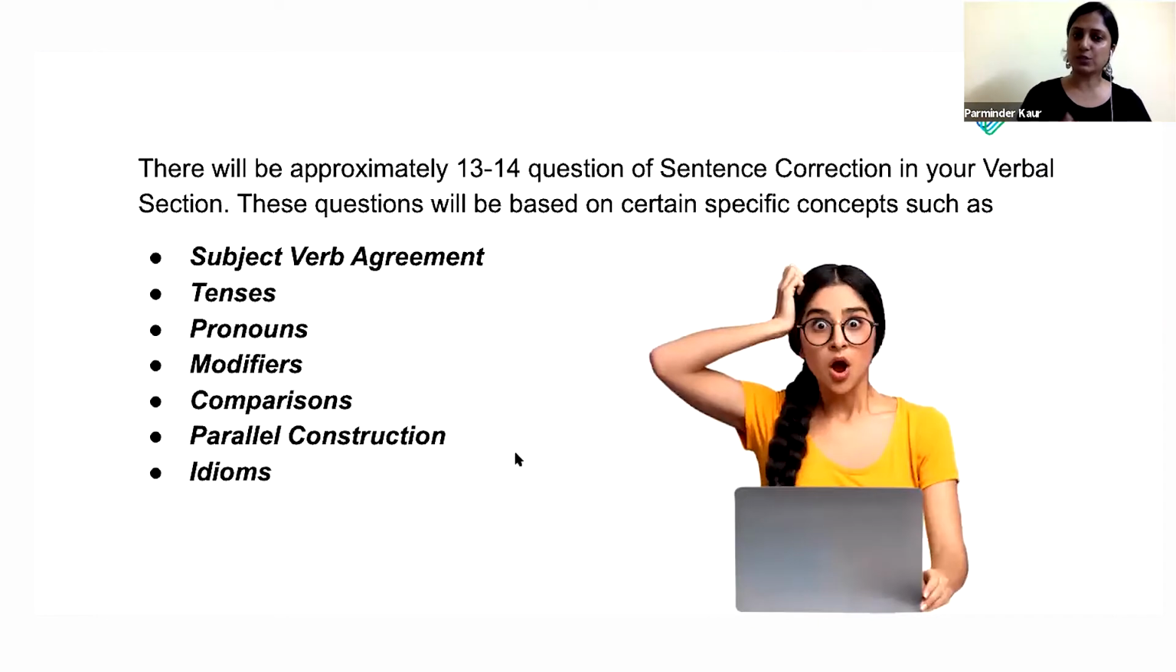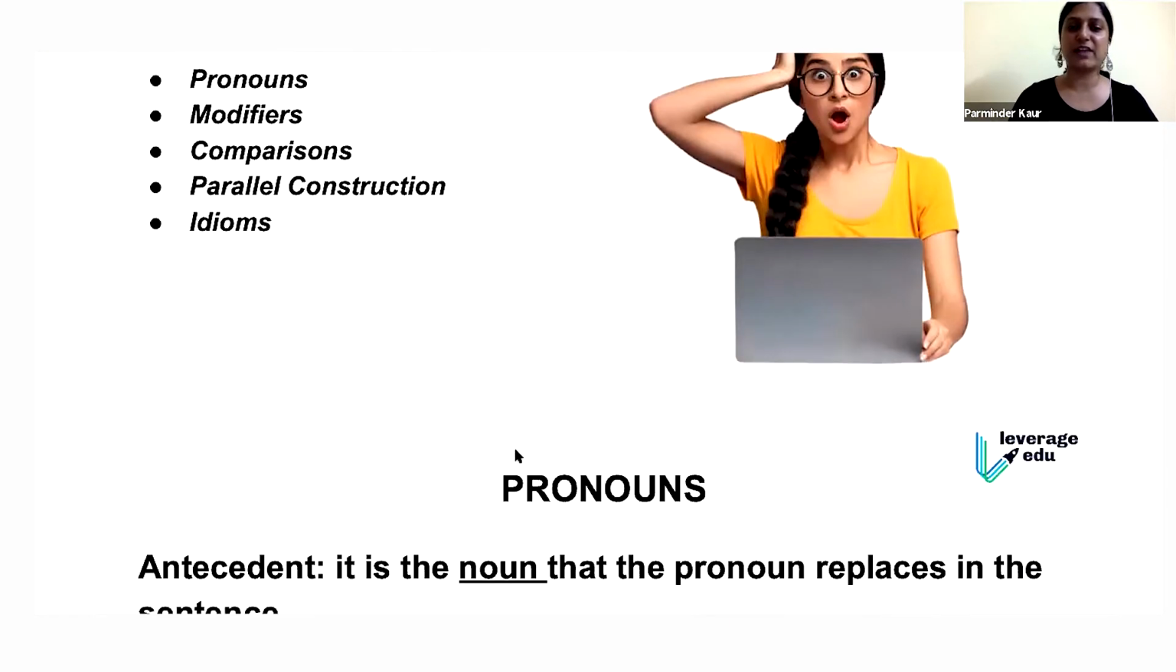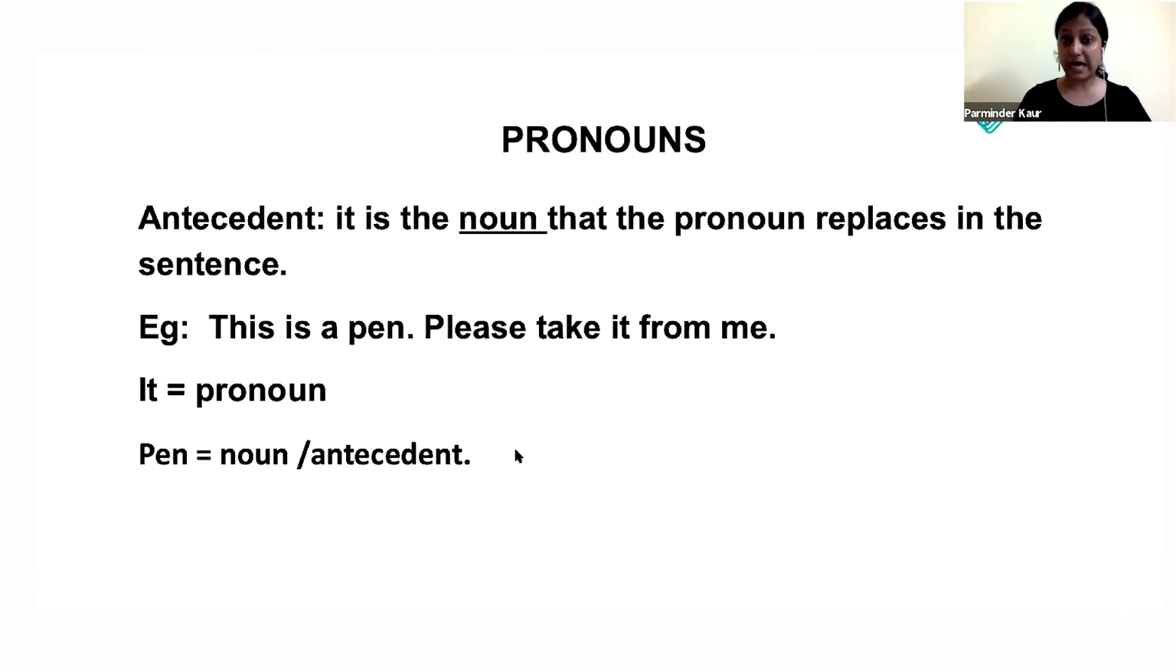Yes. And there are various topics you have to go through when you look at a sentence correction question. These are the common topics we learn when preparing for GMAT: subject verb agreement, tenses, pronouns, modifiers, comparisons, parallel constructions, idioms. We've covered subject verb, tenses, and modifiers. Today is the time for pronouns, okay? So let's start with the topic.